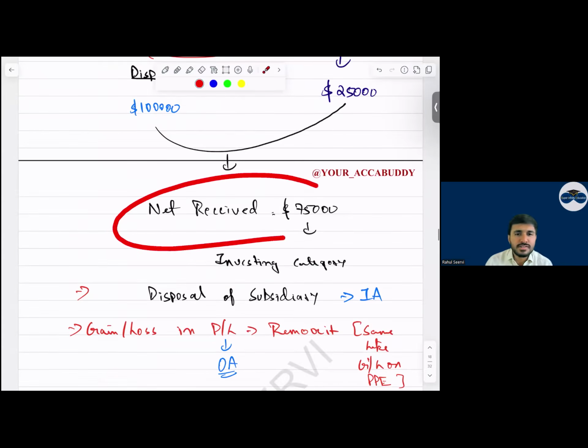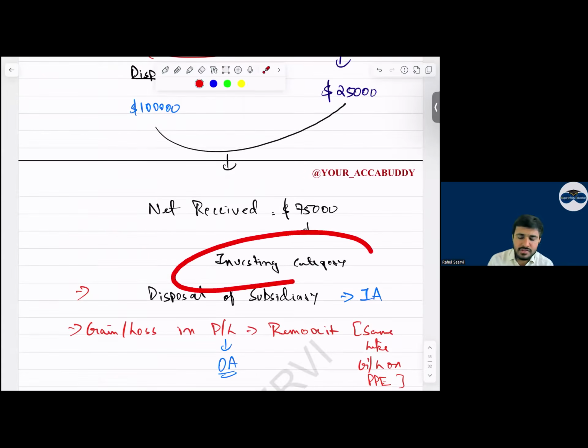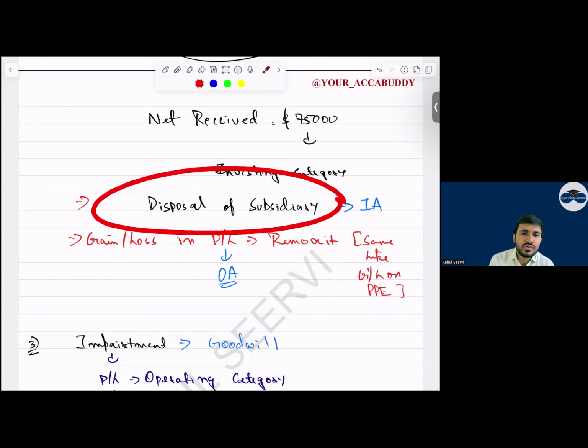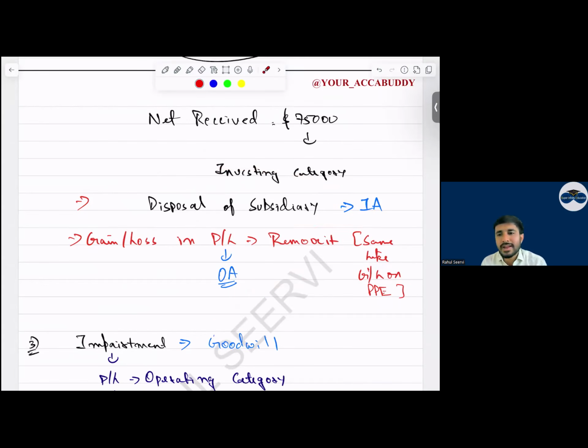Only the net we receive. So 75,000 we will show in the investing category, simple. On disposal, gain or loss, we remove. Can I say this gain or loss also we remove from the operating category, like profit or loss on the disposal of PPE? Yes, two adjustments when we dispose of a company.